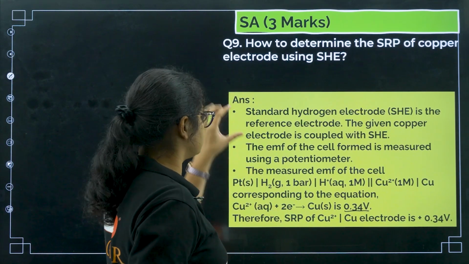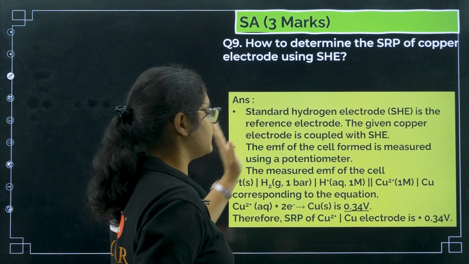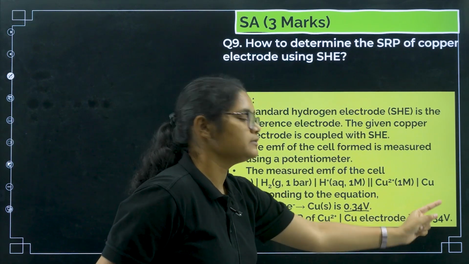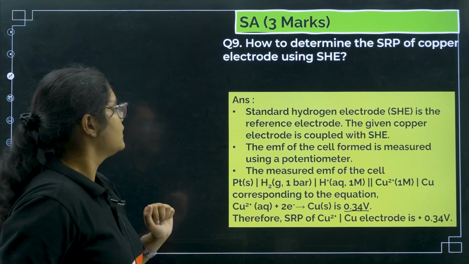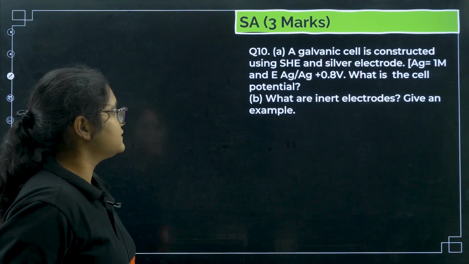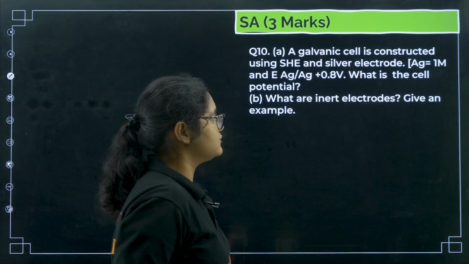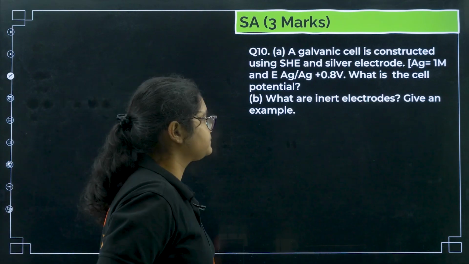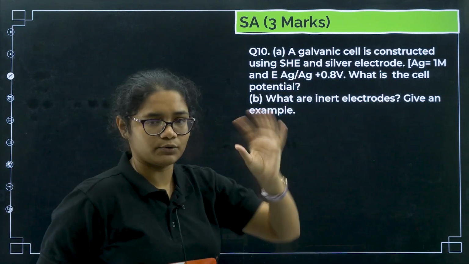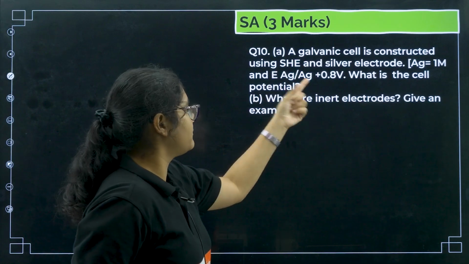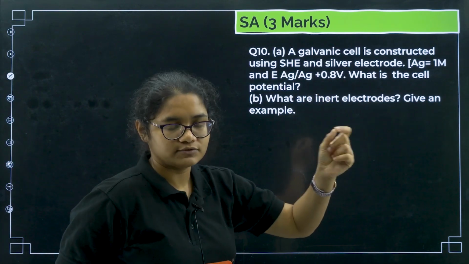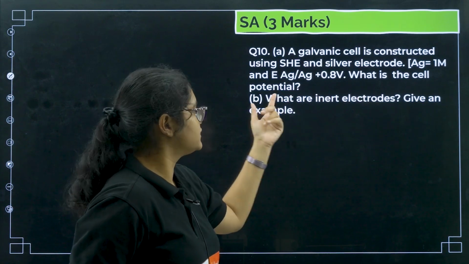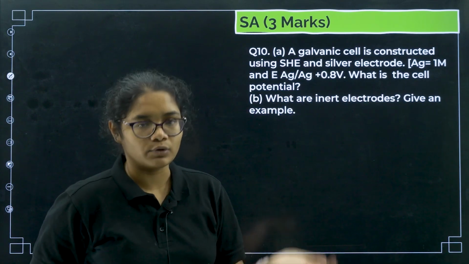Simply you have to write only this much, that it is coupled with this one, then the potentiometer measures the EMF of the cell, the reaction is given, so my final value is 0.34 volt. Next, a galvanic cell is constructed using SHE and silver electrode. What is the cell potential? If you remember, SHE value is assumed to be 0, and silver value is given as 0.8 volt. So the cell EMF will be 0.8 volt itself.